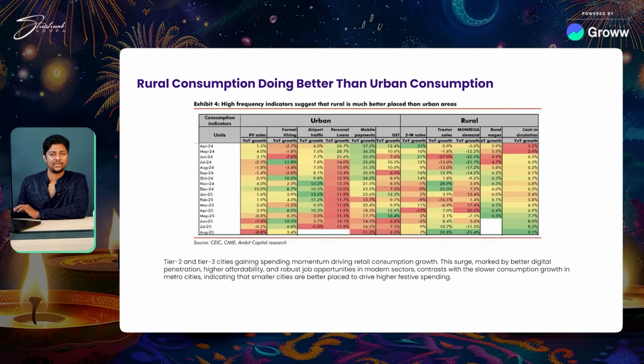Cash circulation has obviously gone to an all-time low, but this is creating a massive advantage in our ecosystem right now. The only thing that I was seeing grow very well was the air traffic data, which is now also slightly getting reduced at this point of time. So this is something that we need to look at.